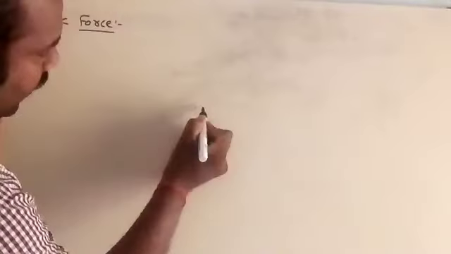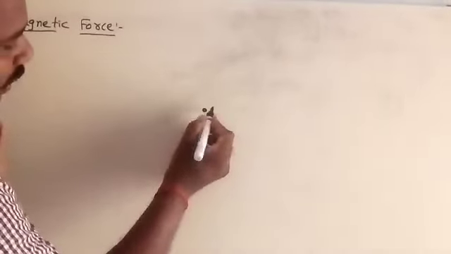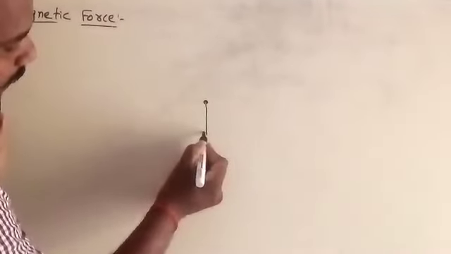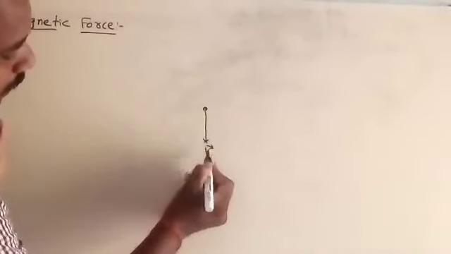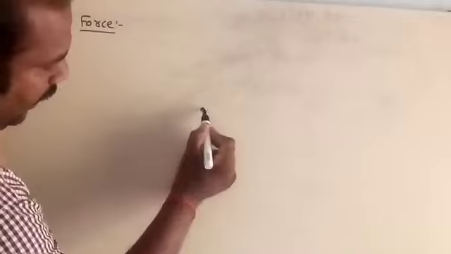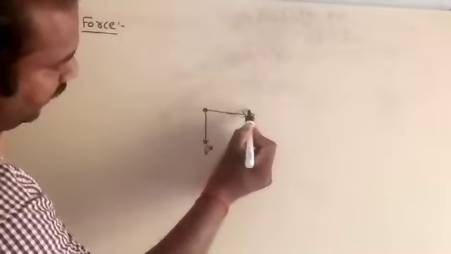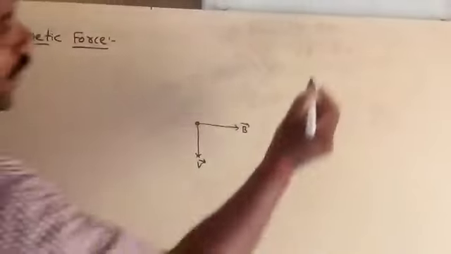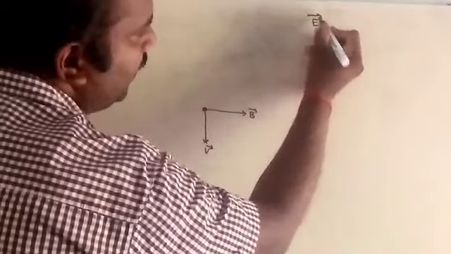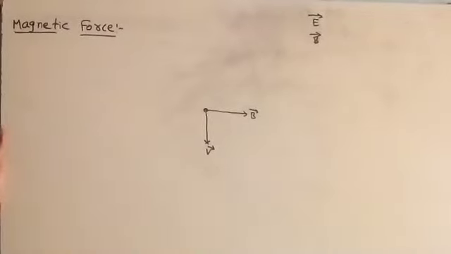Now here I am taking one charge. That charge is moving with a certain velocity, and the magnetic field is acting in this direction. The magnetic field I am taking as B bar. Here E bar stands for electric field and B bar stands for magnetic field.